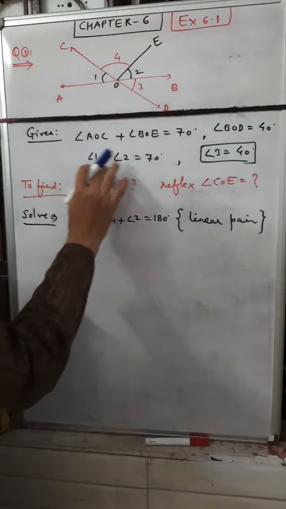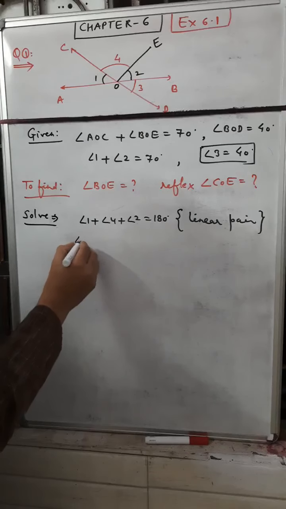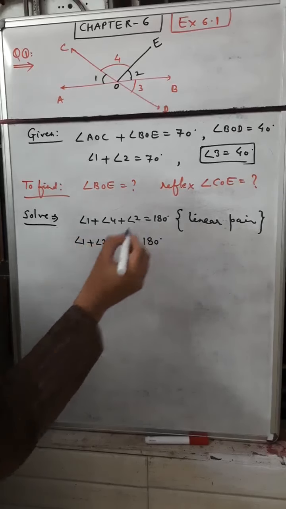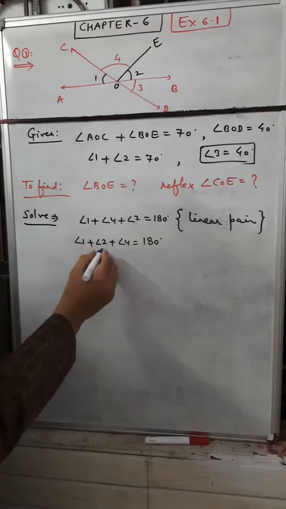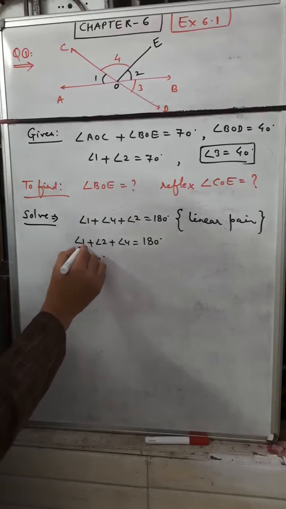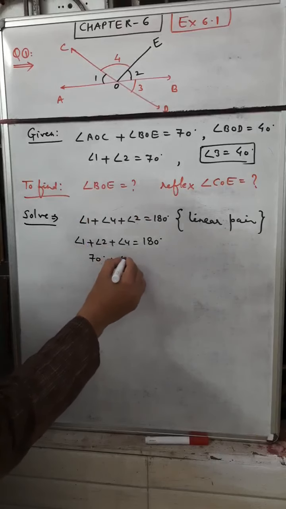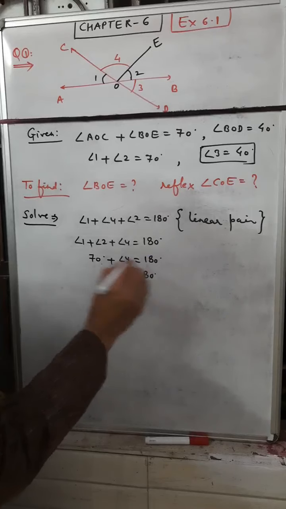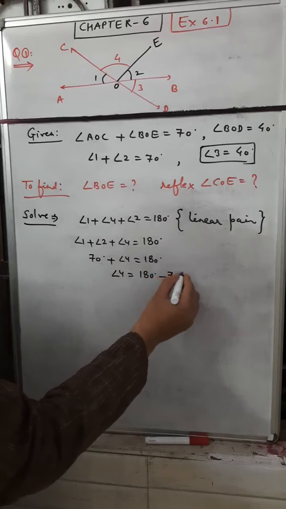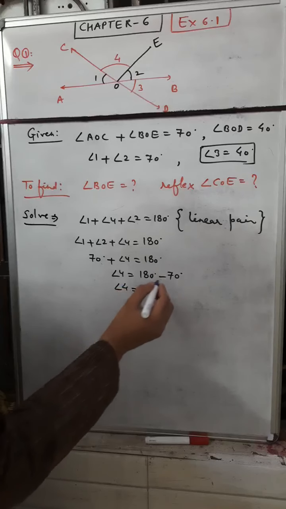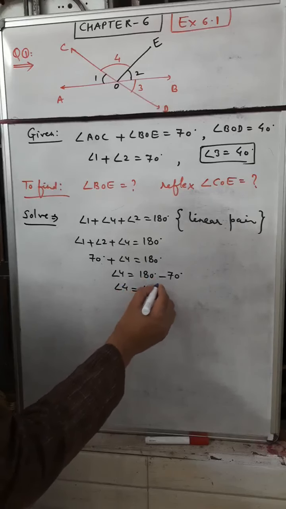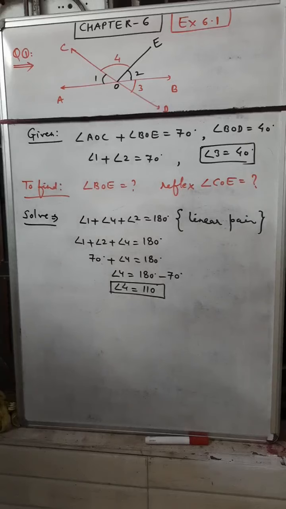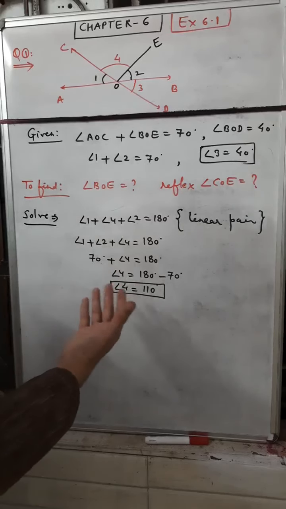So here we can put the sum of angle 1 and 2. We can write 1 plus 2 plus 4; we will rearrange the sequence of angles. So 1 plus 2 is given as how much? 70 degrees. We put the value: 1 plus 2 is equal to 70 degrees, and angle 4 is equal to 180 degrees, so transferring 70 it becomes minus 70. So angle 4 is equal to 110 degrees. So we got the answer for angle 4, but it is not the complete answer.